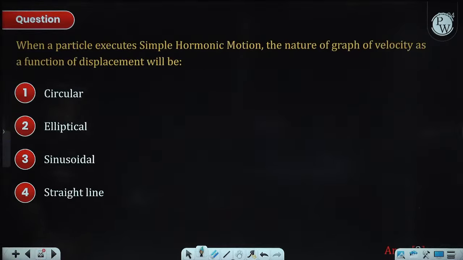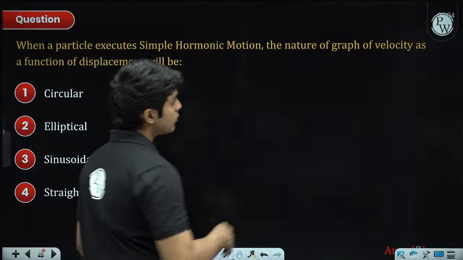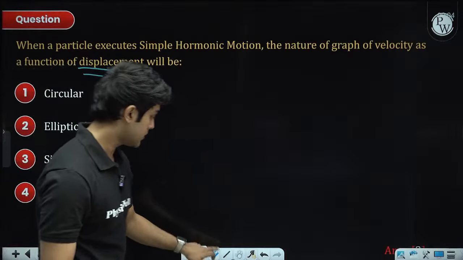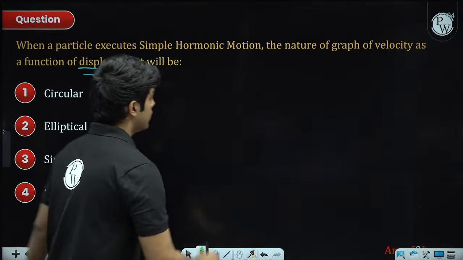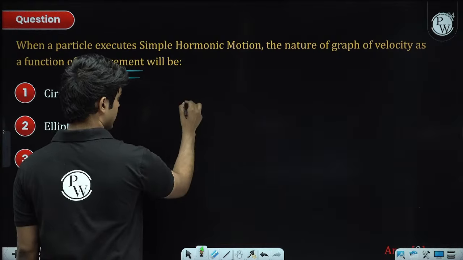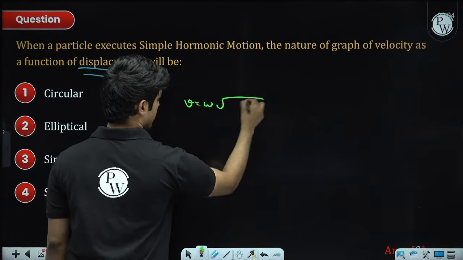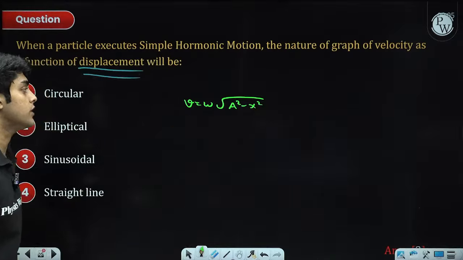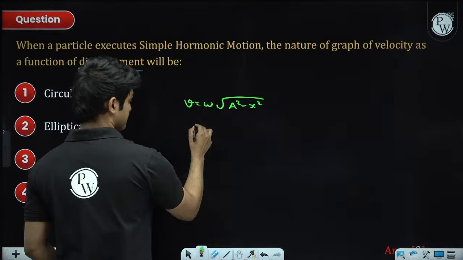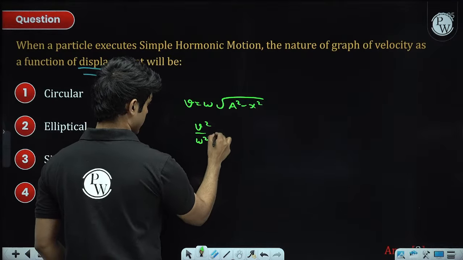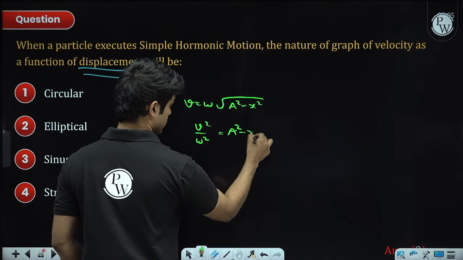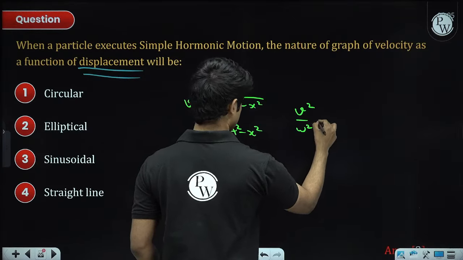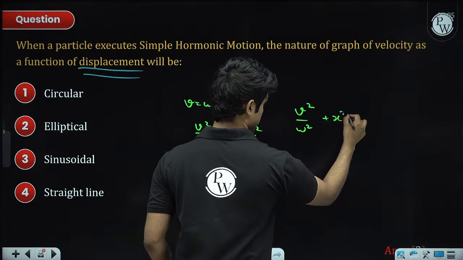Now a particle executes SHM. What is the nature of the graph of velocity versus displacement? This is a formula that we cover in SHM: V equals omega times the square root of a square minus x square. They're asking what is the relation between V and x. So V square by omega square equals a square minus x square, so V square by omega square plus x square equals a square.